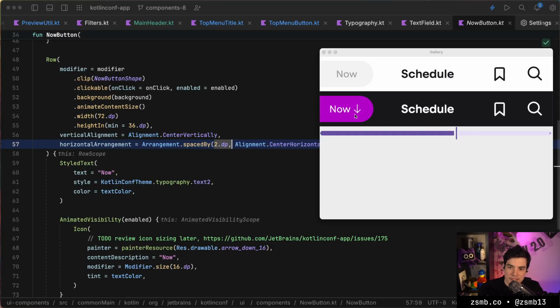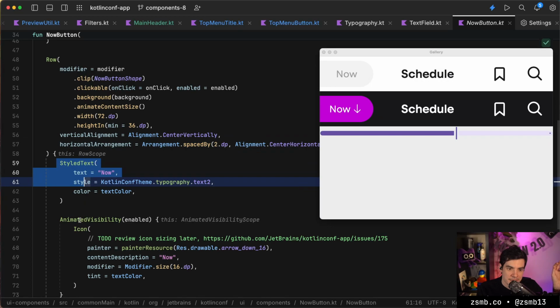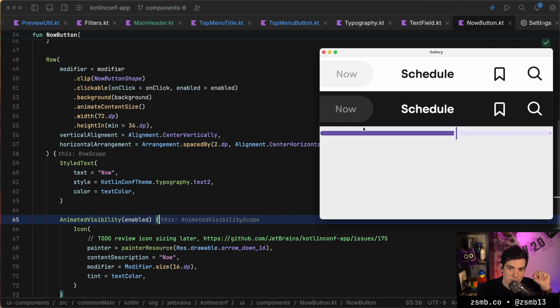It is, okay. So when I click this, the icon animates out because animated visibility removes it, right? So the icon animates out, but then there was a 2dp spacing between the text and the icon. So when that happens, the spacing is no longer needed and it's just removed instantly. We can see that if I click this. So it goes whoosh, and then it just pops over by 2dps.